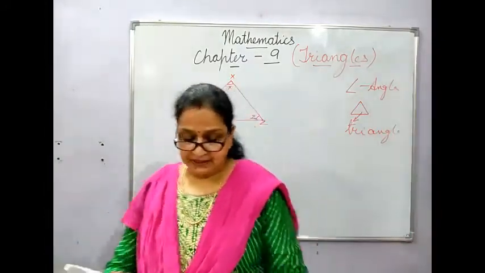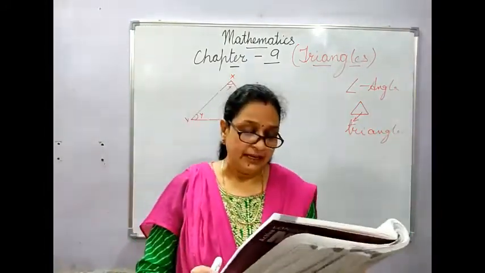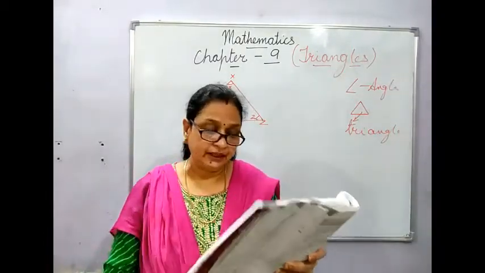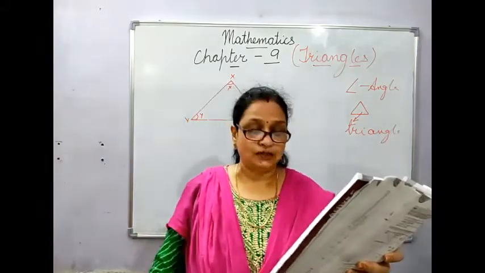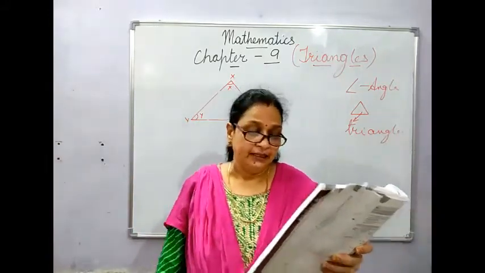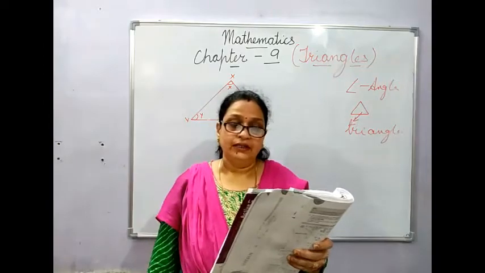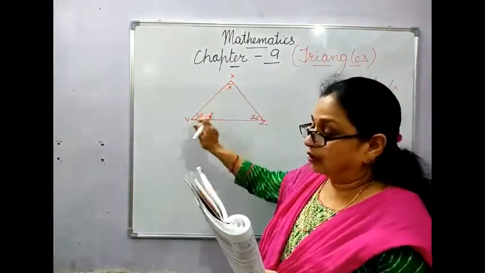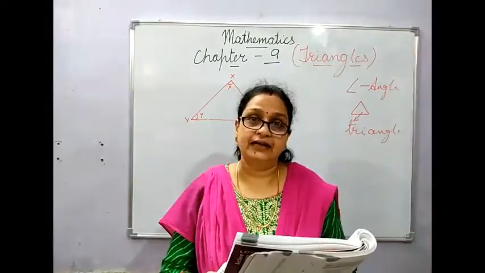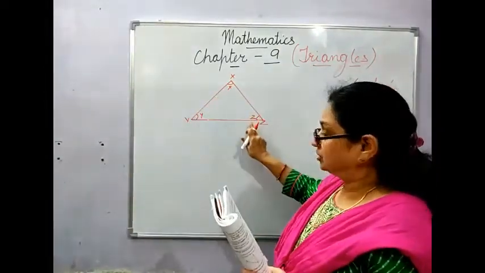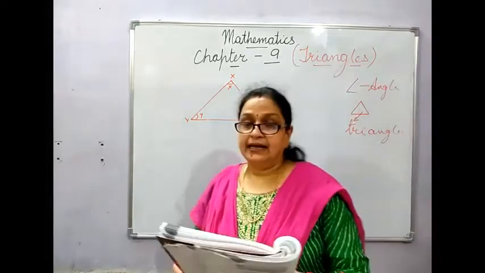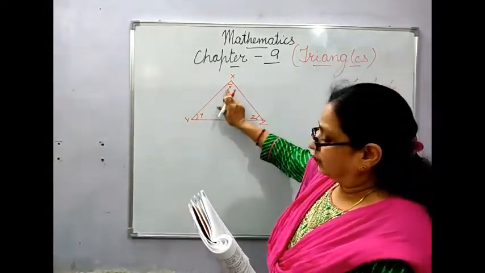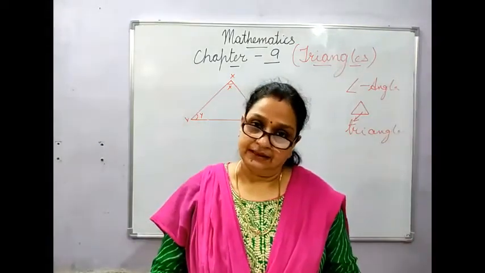I'll read it: the side joining any two vertices of a triangle is opposite to the third vertex, and the vertex is opposite to the side joining the other vertices. The side common to any two angles of the triangle is opposite to the third angle, and an angle is opposite to the side common to the other two angles.